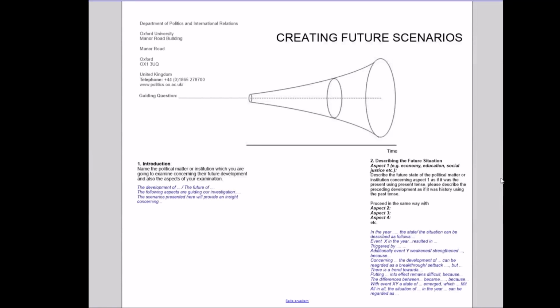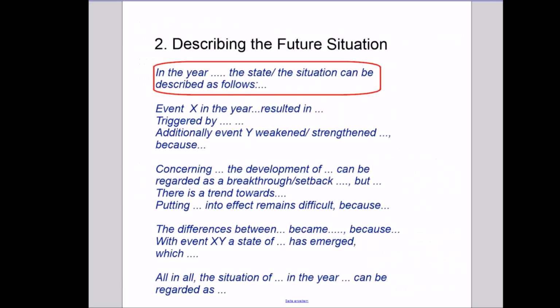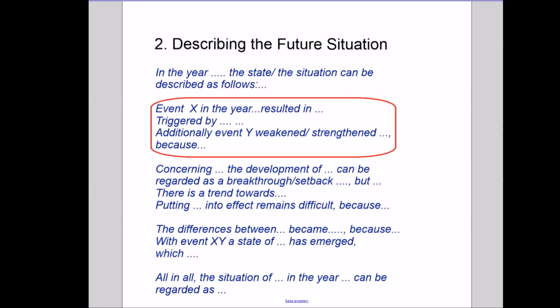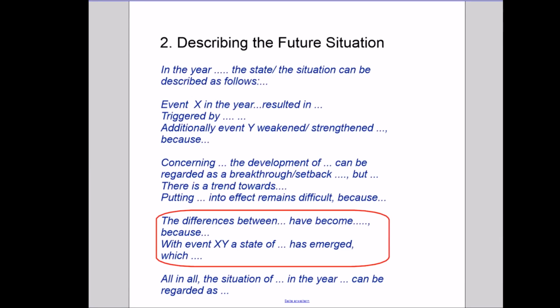The description of the future situation is placed underneath the end of the funnel, but the tense to be used is the present tense for the future scenario, and all the developments leading up to it are to be described either in the simple past or present perfect. This use of the tenses makes the future appear present and simulates empathy on the part of the addressee.